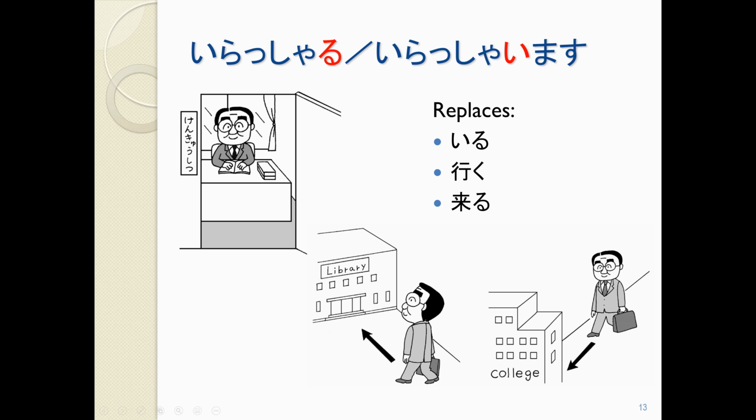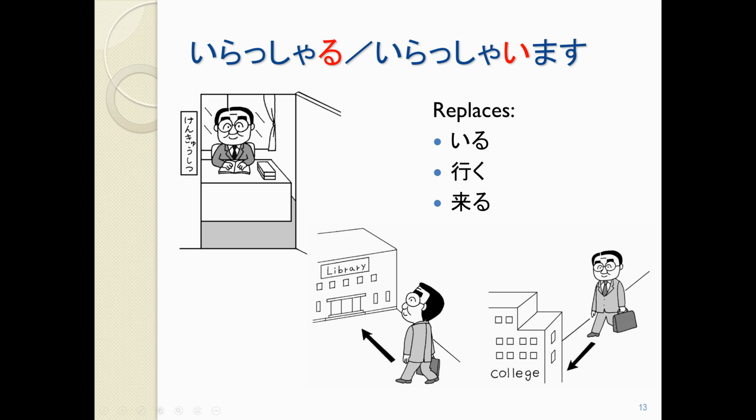Maybe you have heard this sound before. That's right, we have いらっしゃいませ when you go into a store, right? So いらっしゃる, いらっしゃいます. And this is a word that will replace いる, 行く, and 来る.